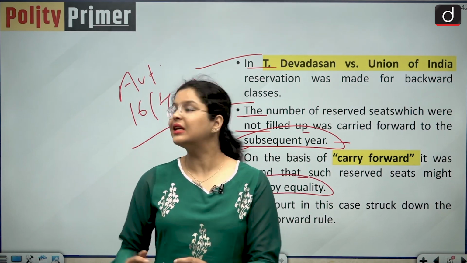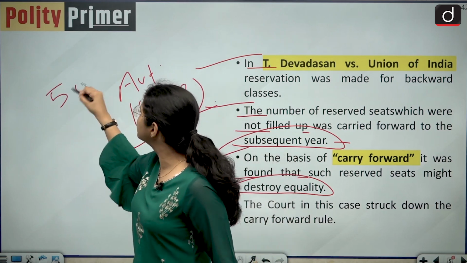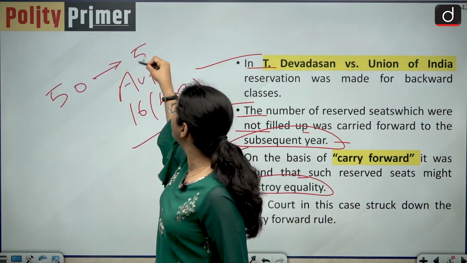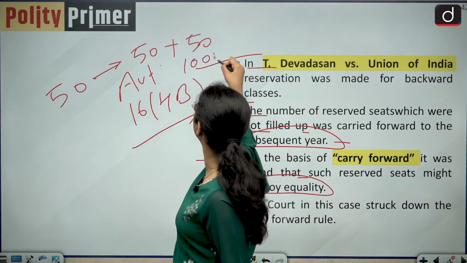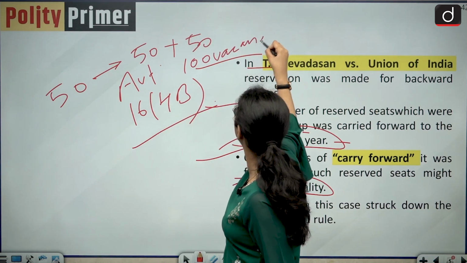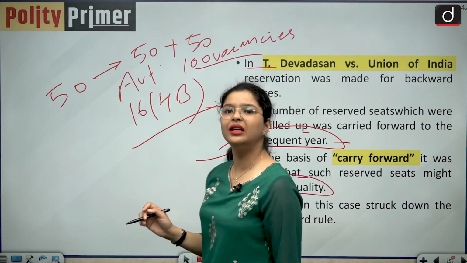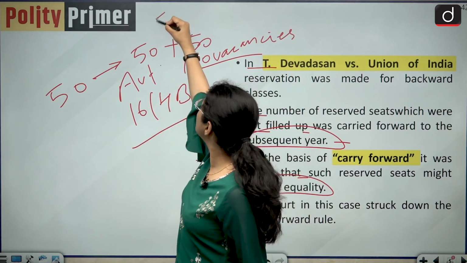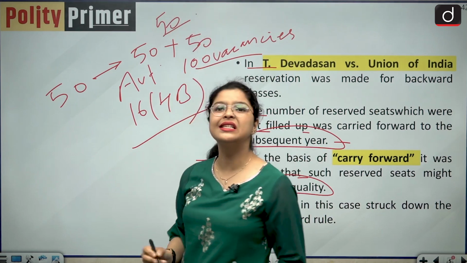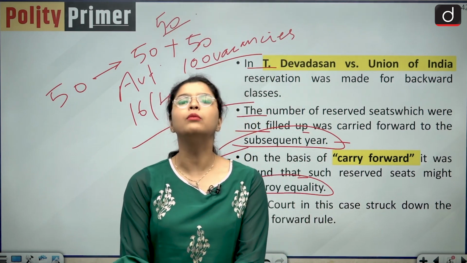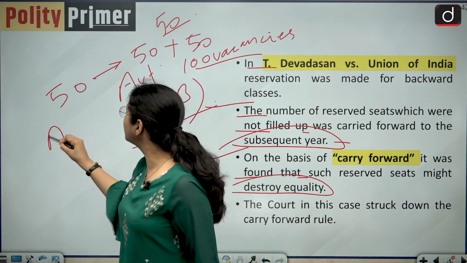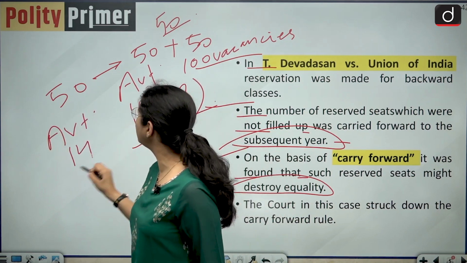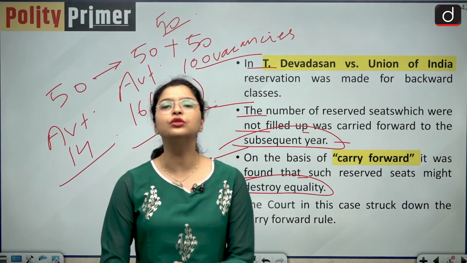The Supreme Court said that 50 vacancies were there in our example and 50 more. So 50 plus 50, 100 vacancies. But on the other hand, the general category only has 50 existing vacancies. So the Supreme Court asked the central government whether it is not a clear-cut violation of Article 14 of our Indian Constitution.